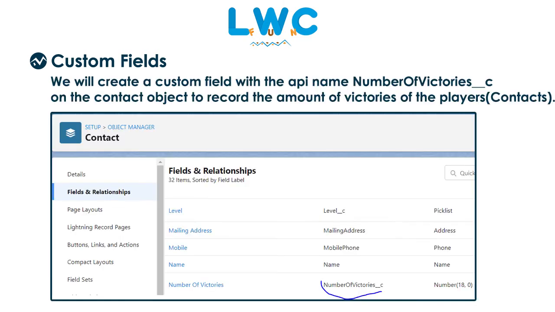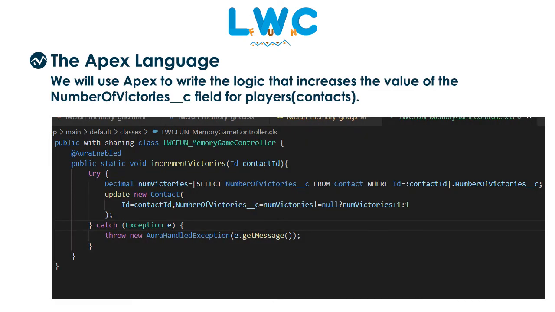Concerning the custom fields, we are going to create a custom field named number of victories, double underscore c, which is the API name, on the contact object to record the number of victories of the players, who are contacts in our case. Concerning the Apex language, we will use it to write the backend logic that will increase the value of the number of victories field for the different players that are contacts.